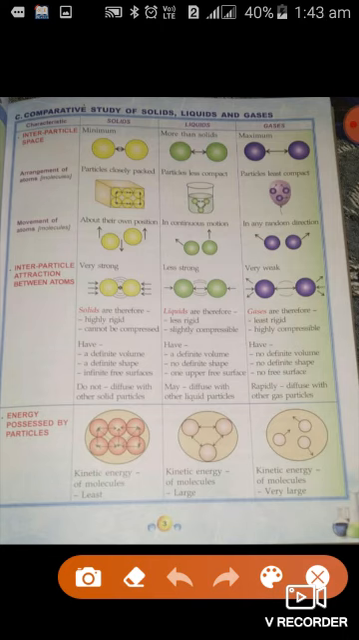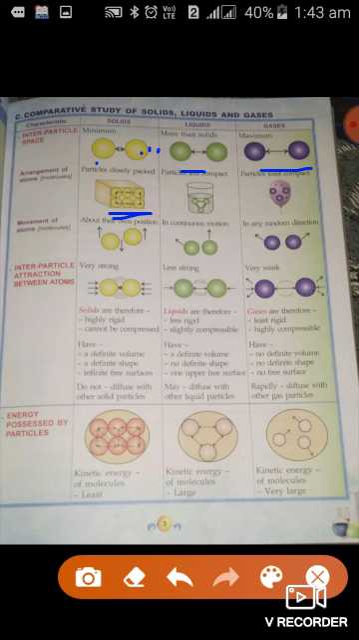Interparticle space means in case of solid the distance between particles is less, but in case of liquid it is more than solid. In case of gases it is most, means they are very far away from each other. Through diagrams these interparticle spaces in solid, liquid and gases are explained here. And the arrangement of atoms or molecules in solid is once again given here.